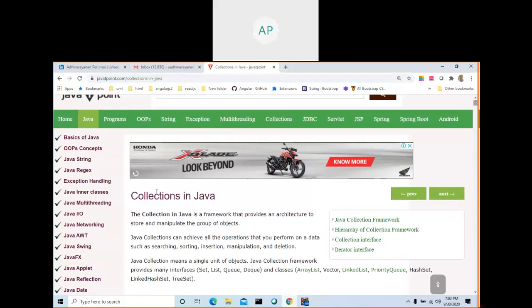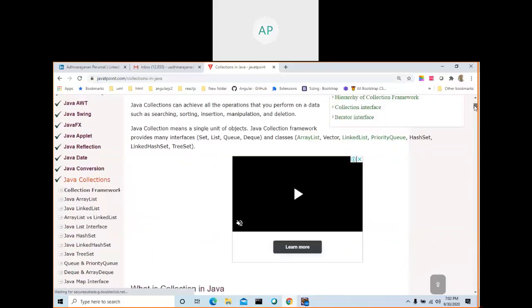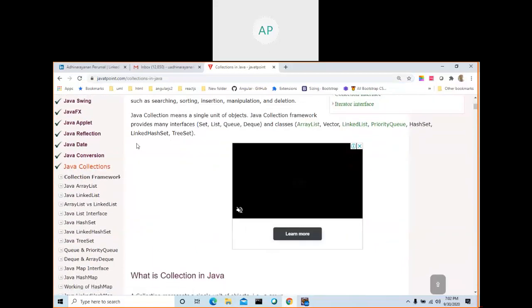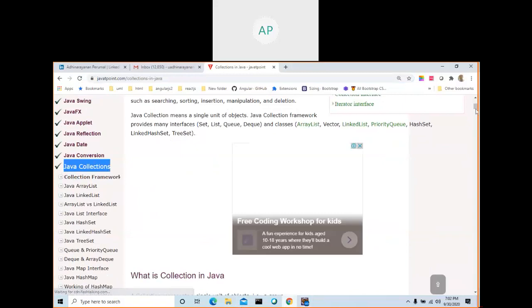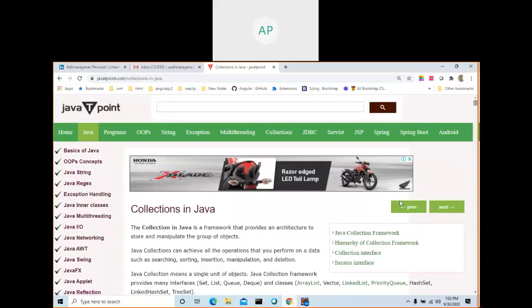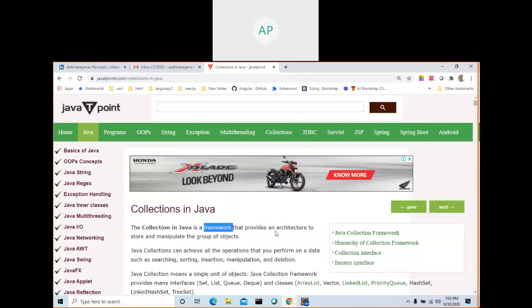Today we are going to discuss one of the important concepts, collection framework. So if we say collection, this one is collection framework. When you go here, you can see collection framework. What is collection framework? The collections in Java is a framework that provides an architecture to store and manipulate the group of objects.